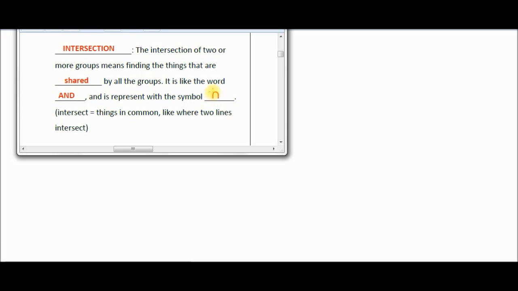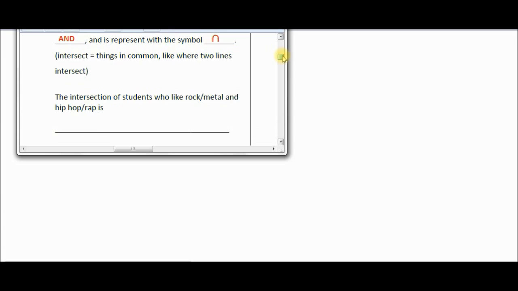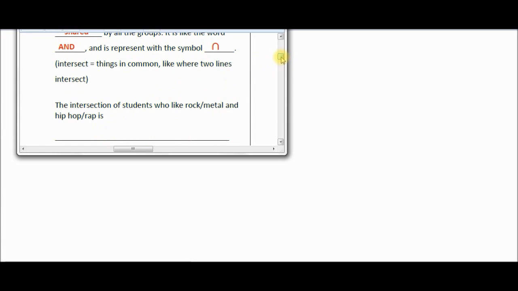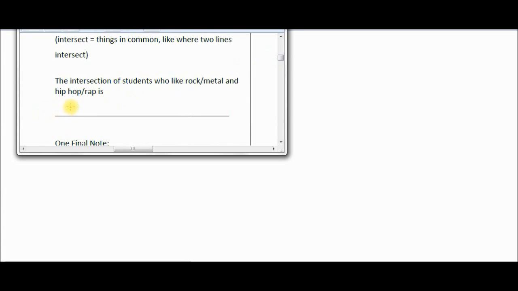Now the U is now upside down, class. This stands for intersection. Intersect, think about it. Things that are in common, like where two lines intersect, that'd be the intersection of those two lines. It's the point where they both touch each other or they both have the same coordinate. So if you're going to write the intersection of students who like rock, metal, and hip-hop rap, it would look like this.